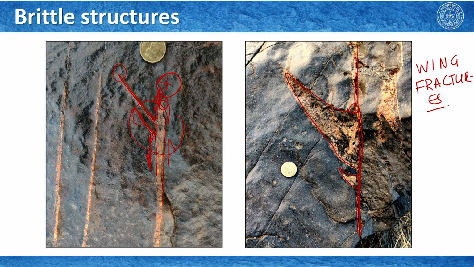Now, you can ask me the question that this is not the fracture tip. Yes, your observation is right, and thanks that you asked. Here what could happen, again this is one of the interpretations, is that the friction in this area probably went very high, and therefore, it could not propagate at that time. So, it formed this fracture this way to release the stress accommodation.